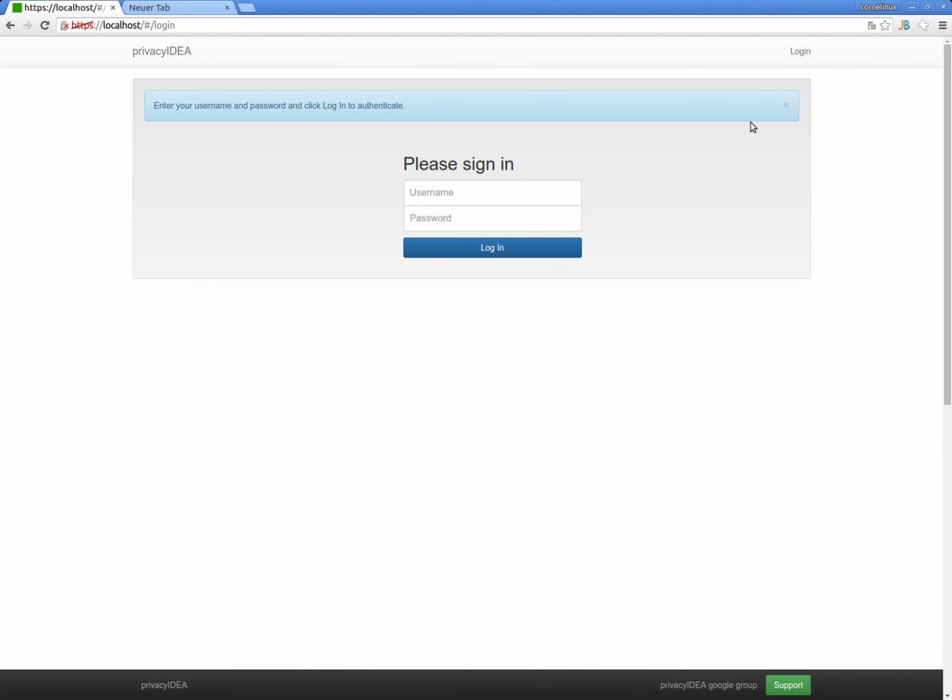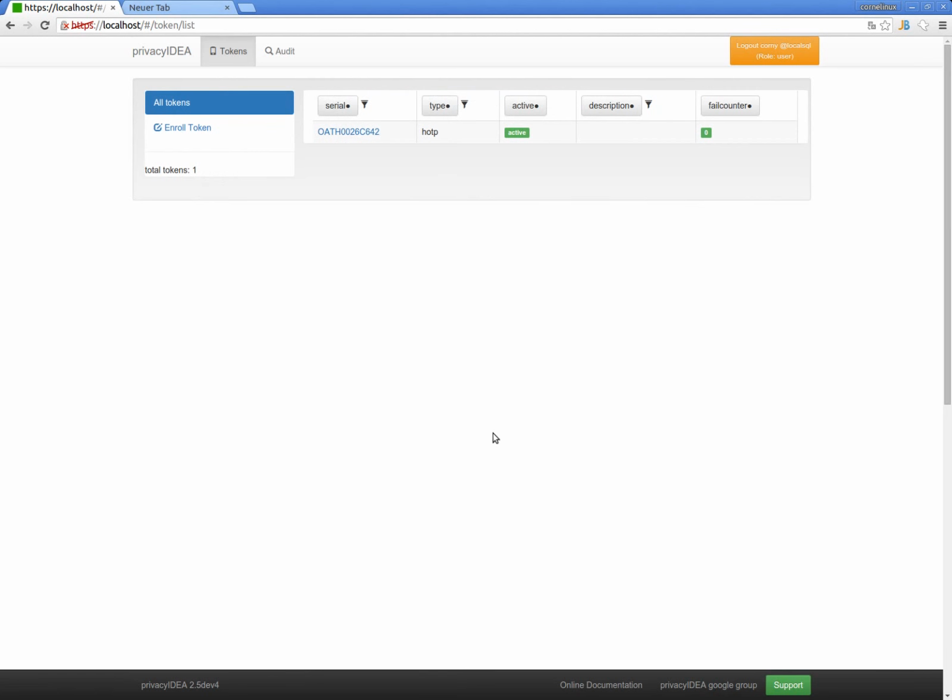From now on, he can authenticate with his user store password and the OTP token without the administrator ever having seen the QR code of the OTP token. The user store password and the OTP value. Logged in.